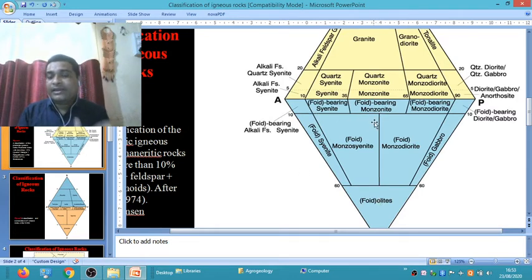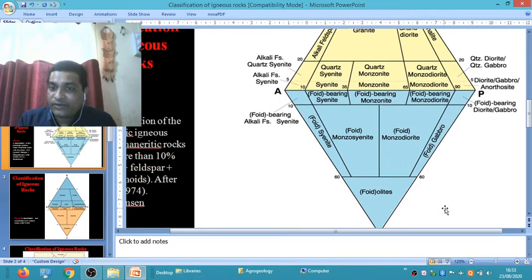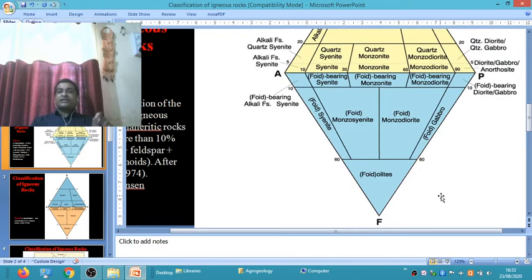When the alkali feldspar content is between 20 to 50% and the same content of plagioclase feldspar, with feldspathoid content more than 10 up to 60%, it is called monzosyenite. But in case of monzodiorite, the plagioclase feldspar content is more than 60% and 40% alkali feldspar, with 10 to 60% feldspathoid. And when the feldspathoid content is greater than 60% and the remaining 40% is other mineral, it is called foidites.